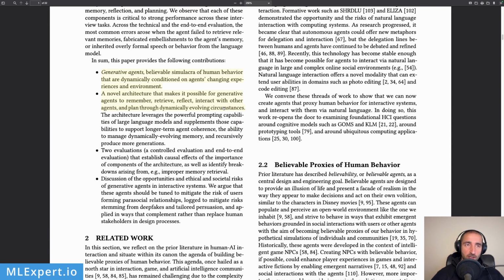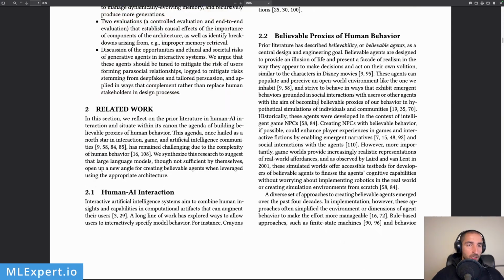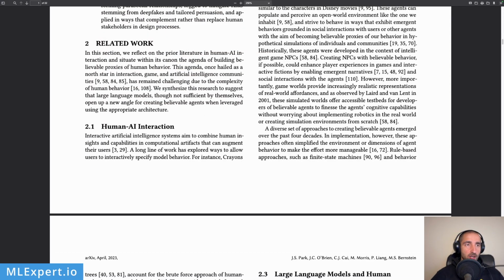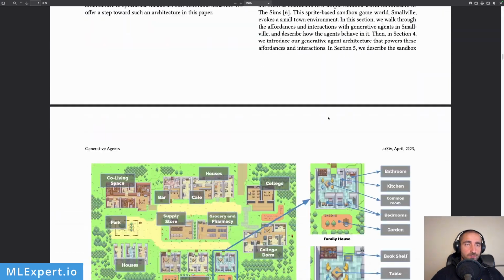They are creating agents that can remember, so they can have memory. Then they reflect on this memory, so they're doing an even higher form of thinking based on the memory or the interactions within the environment. And then they're planning actions and taking concrete steps in order to execute those actions. So here they have some related work which you can go over.